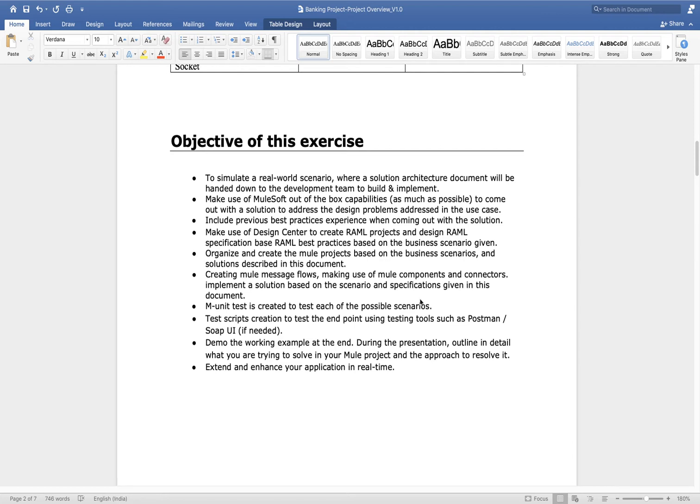JMS, RabbitMQ. So all Q follow the same concept only, but every Q has some advantage and disadvantage. That details you can explore on internet.